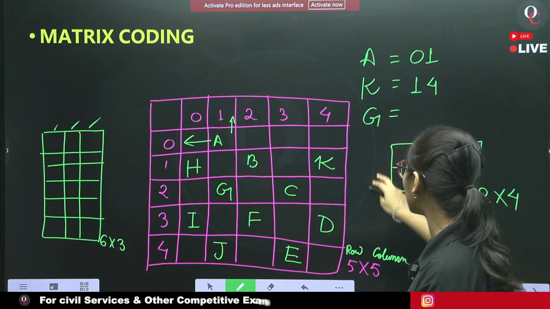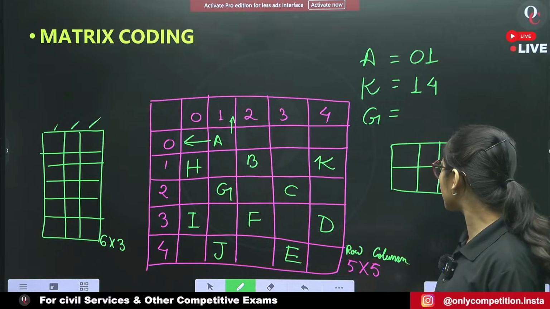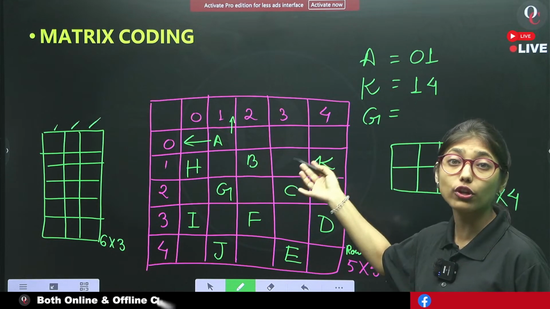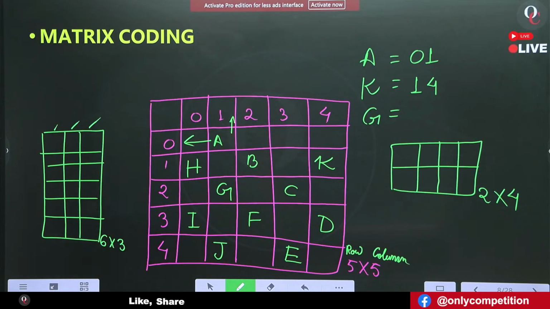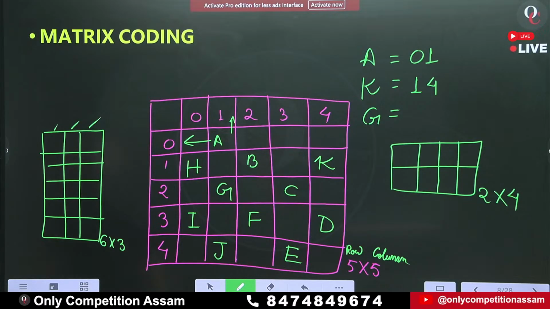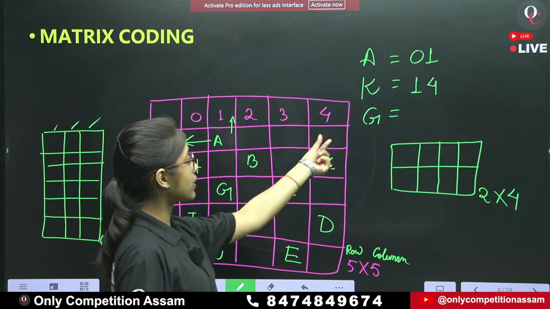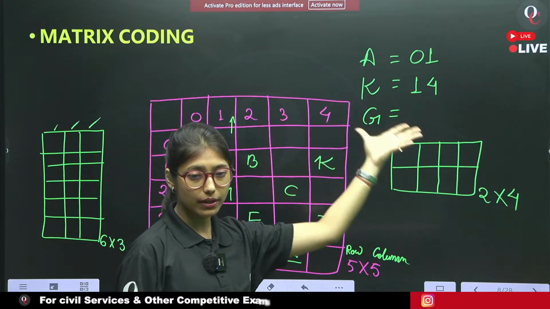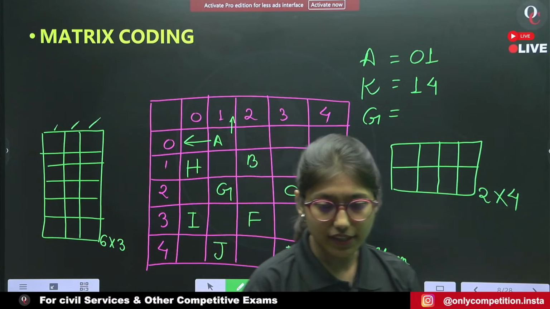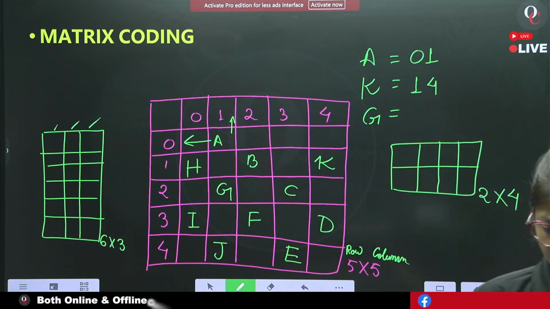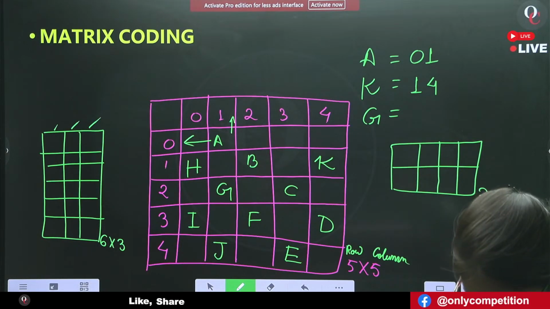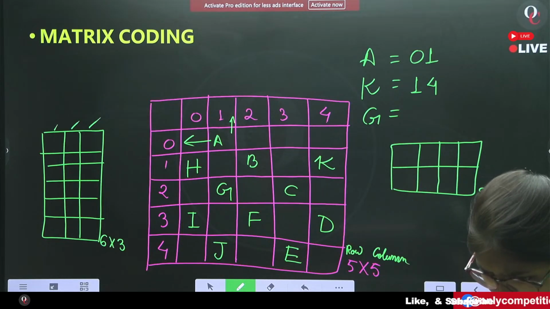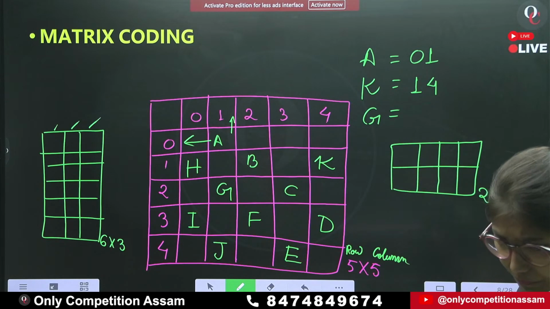Now, everyone, tell me just one matrix code, that is of G. What will be the matrix code of G? In the comment section, in the chat box, tell me. Okay, Roshan, very good. What about Pankaj, Anita, Abantika?